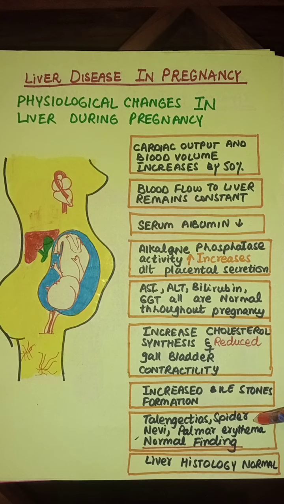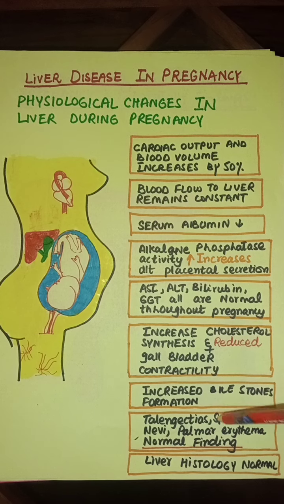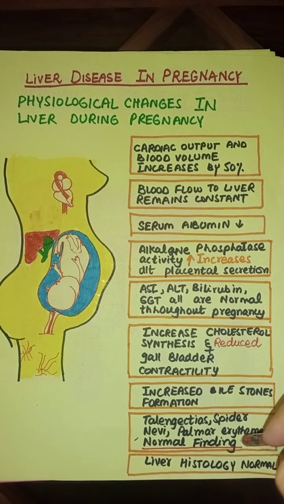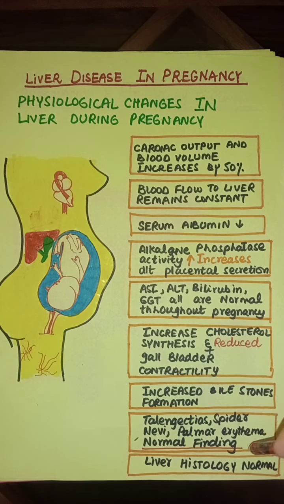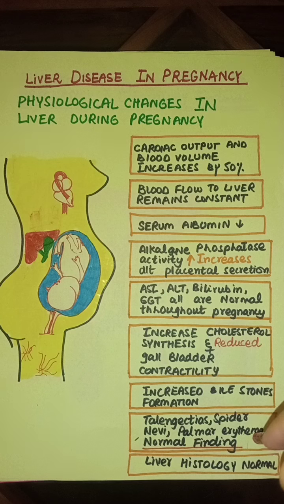Telangiectasias, spider nevi, and palmar erythema are normal findings during pregnancy, because in pregnancy the hormone levels increase, and these changes are because of the estrogen. That is a common finding in pregnancy, but in a non-pregnant state these conditions show that the patient is having cirrhosis of the liver, because the estrogen is not metabolized, and due to raised estrogen these changes occur. The liver histology is normal during pregnancy.